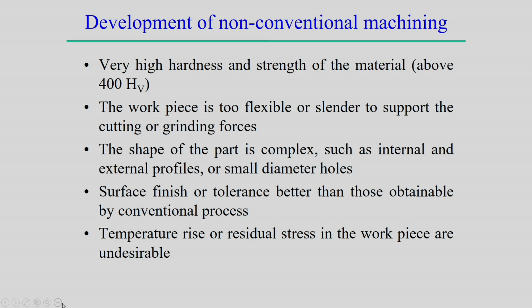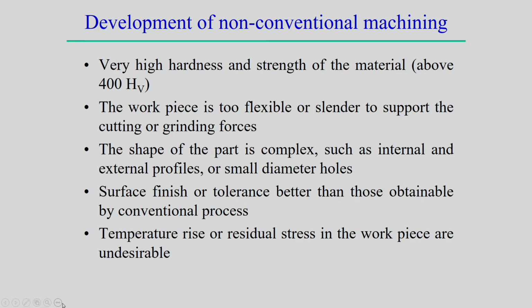But from what perspective have different non-conventional machining processes been developed? First, workpiece hardness is very high, for example material with very high strength and hardness above 400 HB. In those cases conventional machining is difficult to apply, so non-conventional is more suitable.